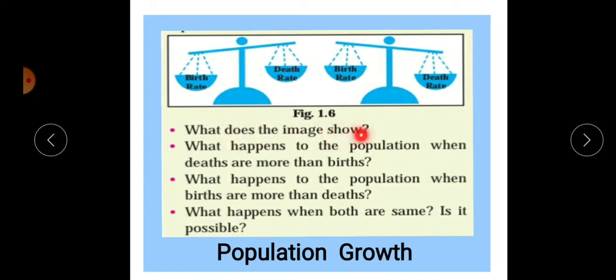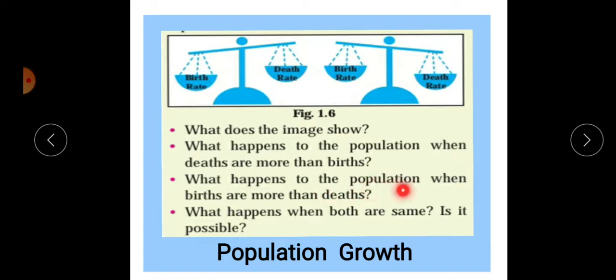There are some questions. First question, what does the image show? This image shows the difference between birth rate and death rate. Then what happens to the population when the death rate is more than the birth rate? If the death rate is more than the birth rate, at that time population declines in that region.